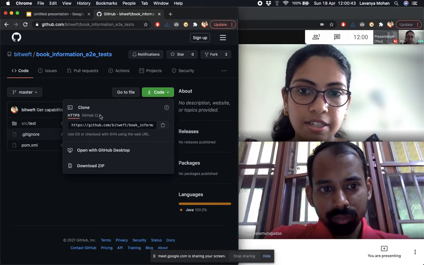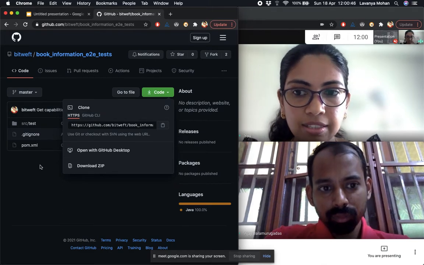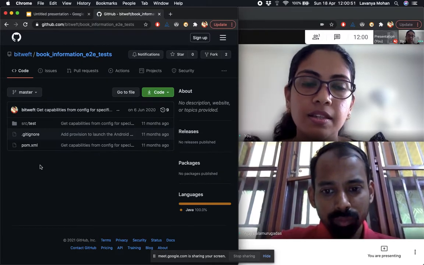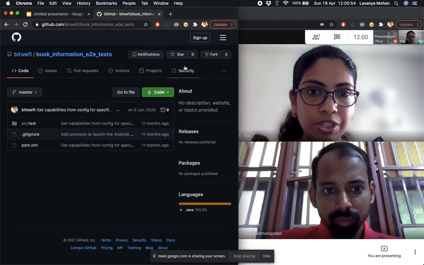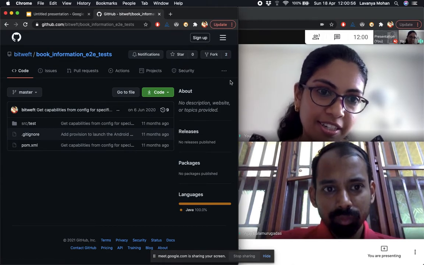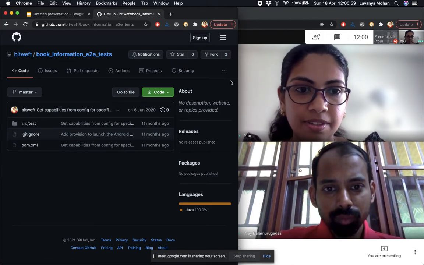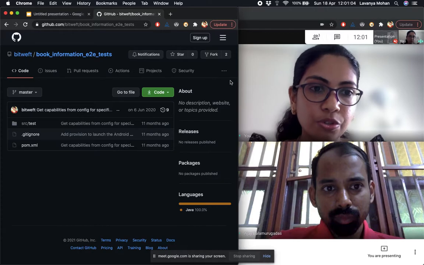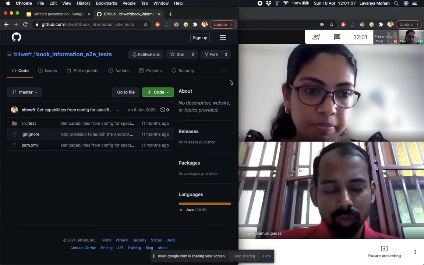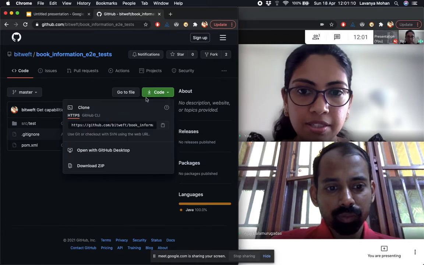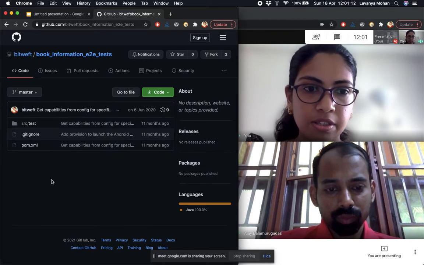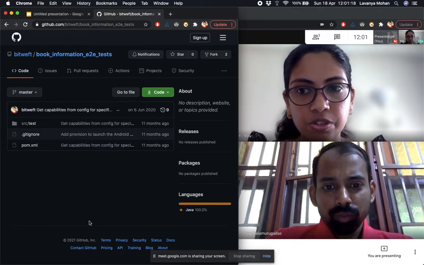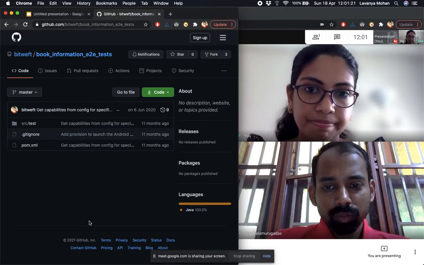But it can also give SSH, and SSH basically means that you're adding your SSH key in Git settings itself, and you could use that. There's a private and public key combination, and basically it just uses that to actually push. So you don't need to enter your password every single time. For HTTPS, I think you would have to enter the password every single time. There are some other protocols as well, but most common are HTTPS and SSH.